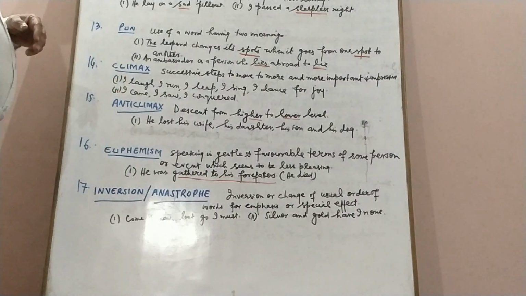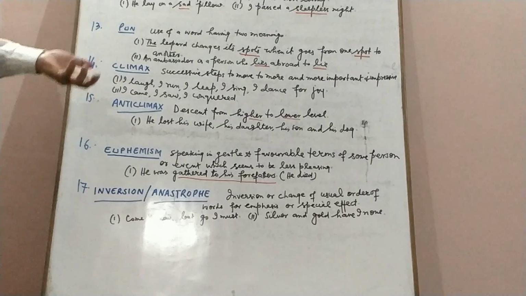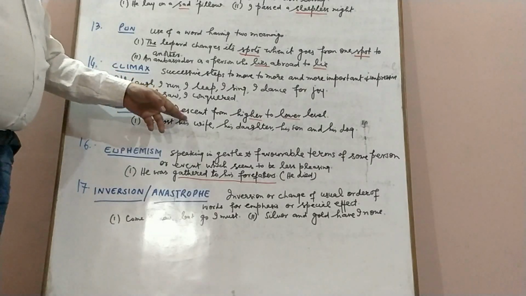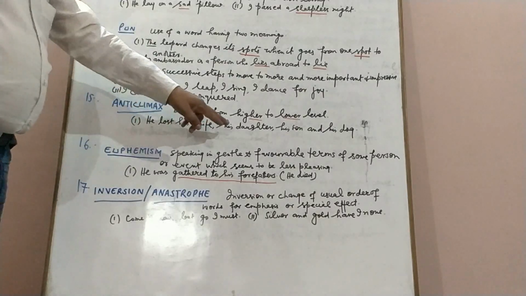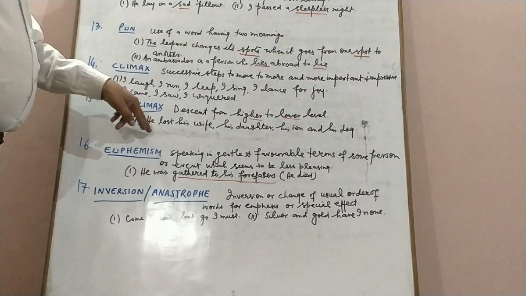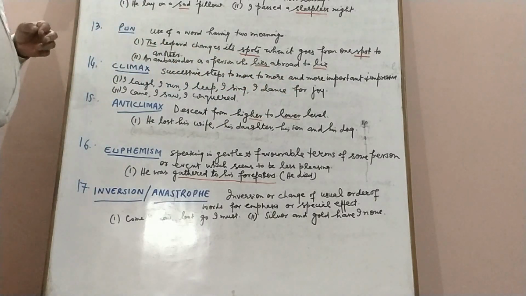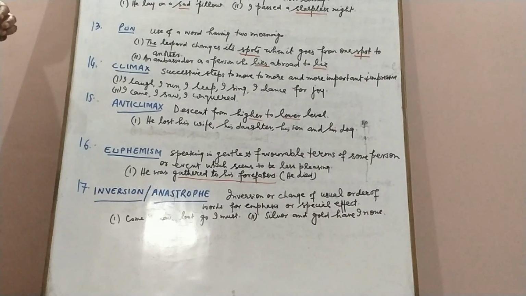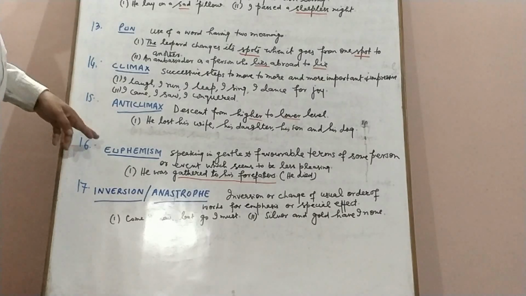Anti-climax is the opposite of climax. It is a descent from higher to lower level. While climax is ascent from lower to higher level, anti-climax is descent from higher to lower level. He lost his wife, his daughter, his son, and his dog. So from his wife, daughter, son, we are coming to his dog. So this is the descent from higher to lower level. He is coming from higher level to lower level. So this is anti-climax.